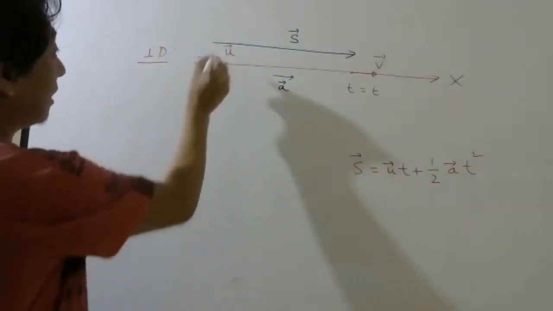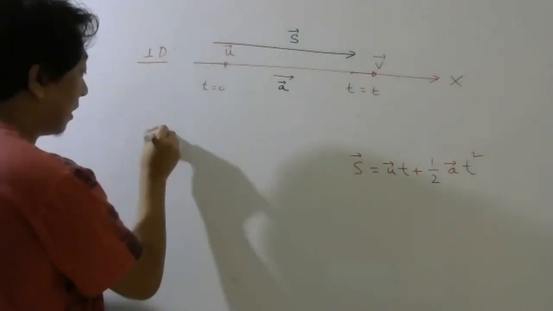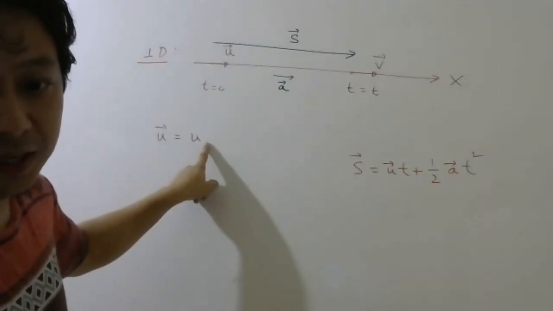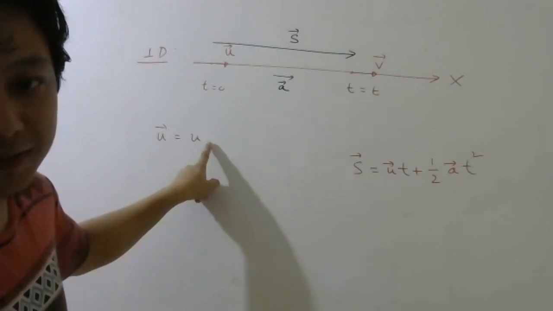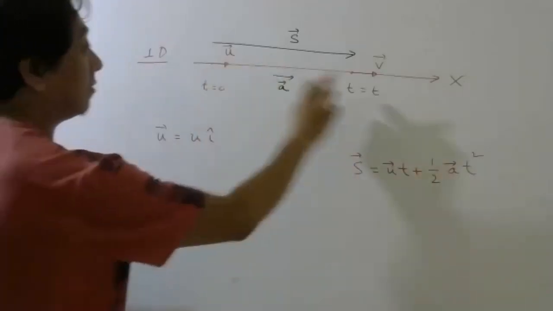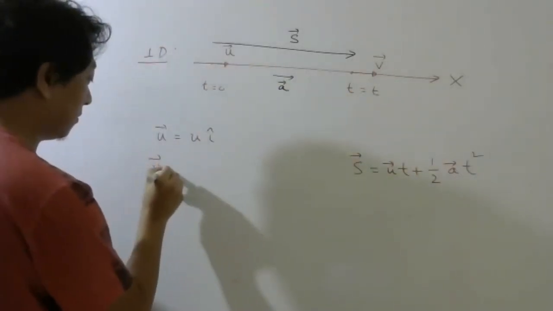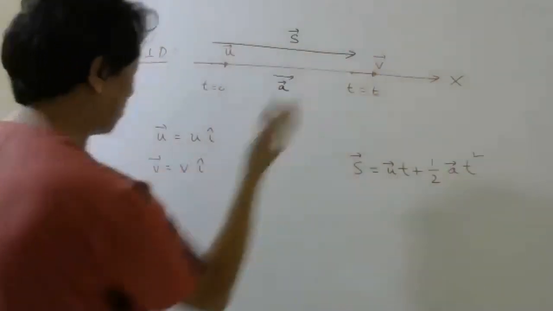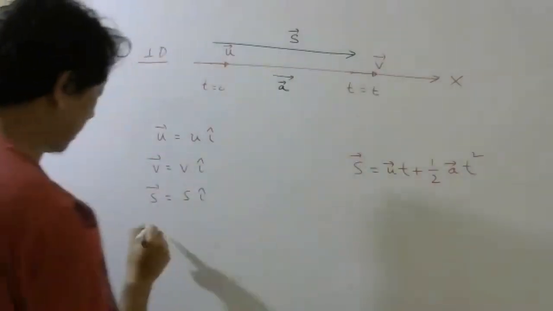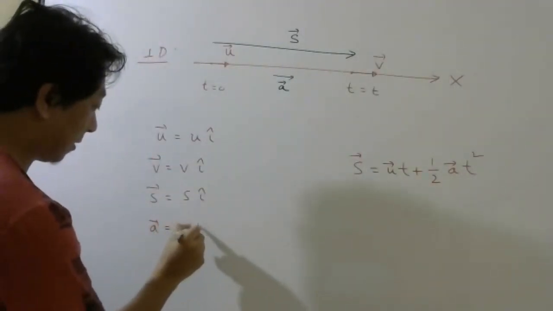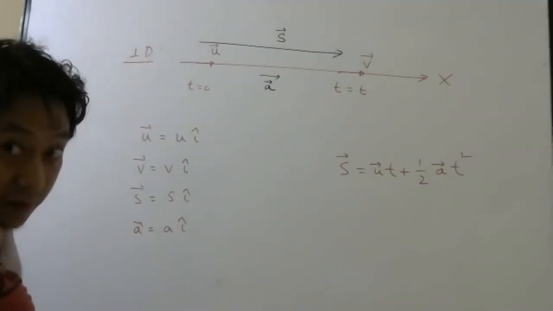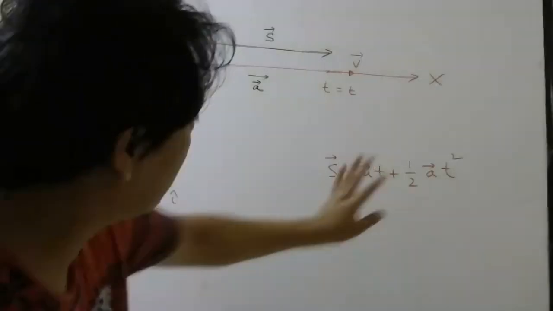Therefore, I can write this u bar as simply u what? Tell me quickly, those who have understood vectors nicely. u bar equals u i cap. Very good. And v bar also equals v i cap. Displacement also I can write s i cap. Acceleration also I can write a i cap. Because all of them are in one direction along the x-axis. Right, students? So now if I substitute this here, see what I will get.